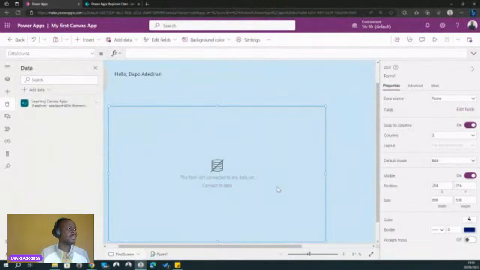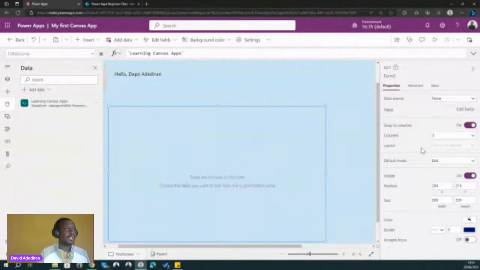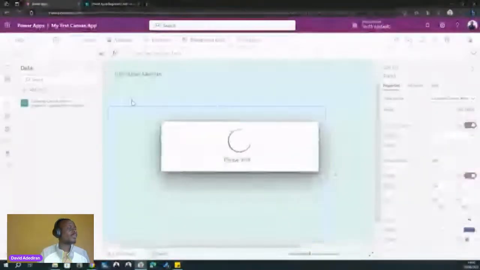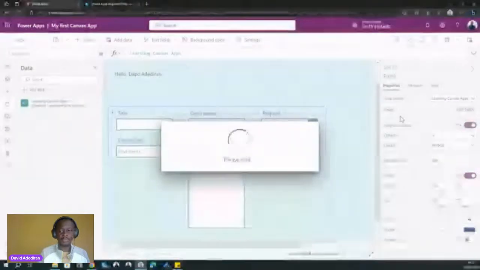Okay, so another alternative, I don't know why it's not picking from there, is that we can go to the right pane. In the right pane, we have Data source. So you can just select this drop down and pick it from here. All right, so now we pick the data source. Again, talking about the studio, for every control we can either control it from the top left corner, where you have a drop down of controls, or you can go to the right pane where you have some other view.